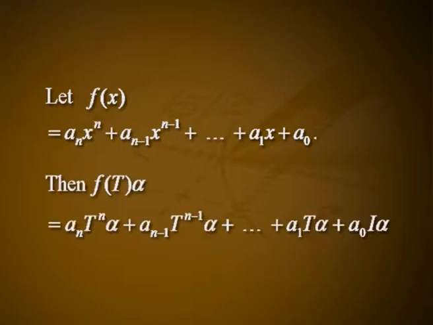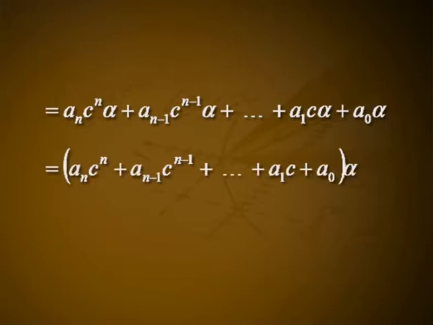Proof: let f of x equal a n x raised to n plus a n minus 1 x raised to n minus 1, plus etc., plus a 1 x plus a naught. Then f of T applied to alpha equals a n T raised to n alpha plus a n minus 1 T raised to n minus 1 alpha plus etc., plus a 1 T alpha plus a naught I alpha, equals a n c raised to n alpha plus a n minus 1 c raised to n minus 1 alpha plus etc., plus a 1 c alpha plus a naught alpha, equals (a n c raised to n plus a n minus 1 c raised to n minus 1 plus etc., plus a 1 c plus a naught) times alpha, equals f of c times alpha.